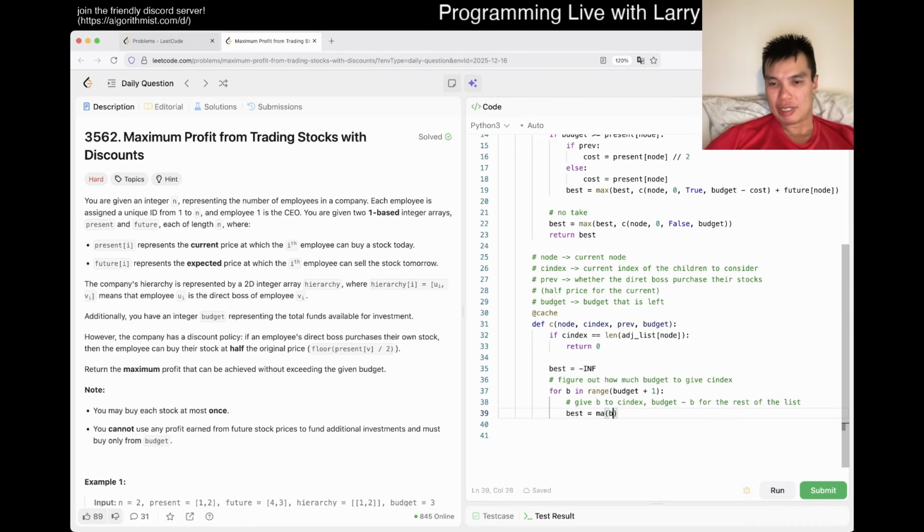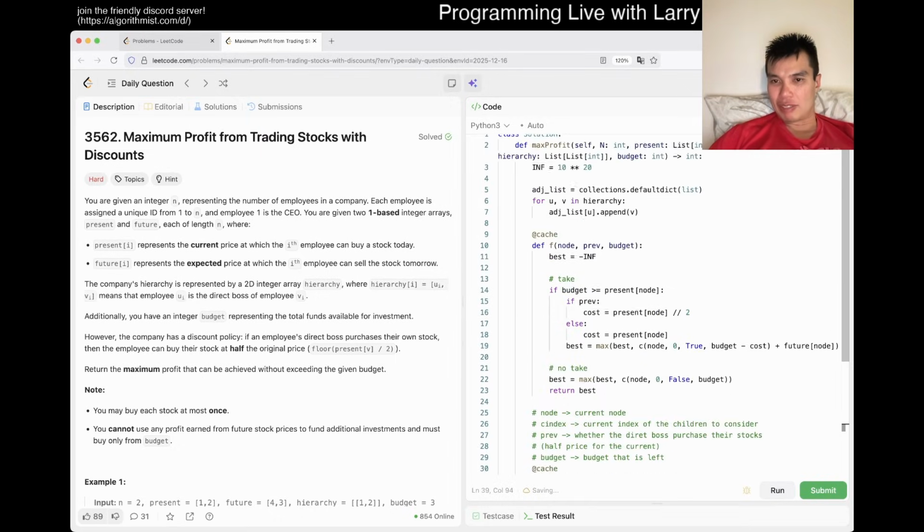right? So then now you can say C of node C index plus 1. Oh, I messed up. I mean, I didn't mess up, I just didn't finish the dot. The previous still holds because we have the same boss, and then it's budget minus B plus, well, just giving it to C index. Oh no, it's not C index, it's adjacency list of C index. Give them. That's the new node.